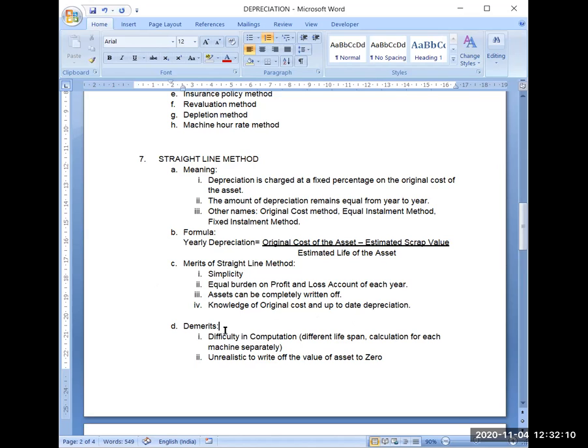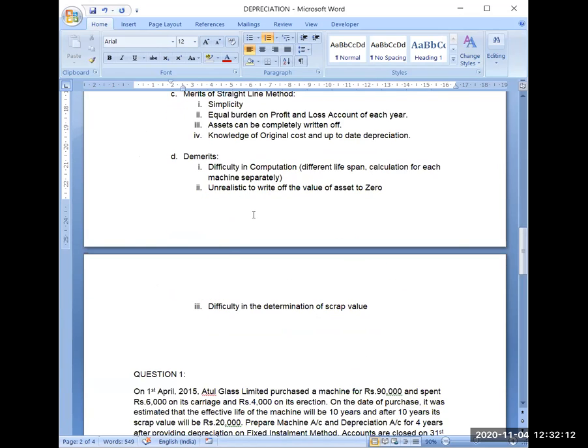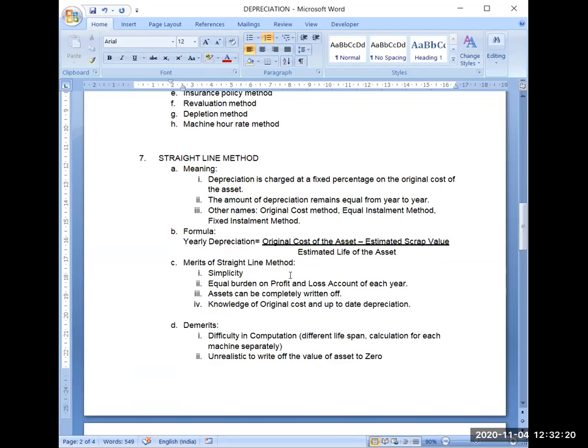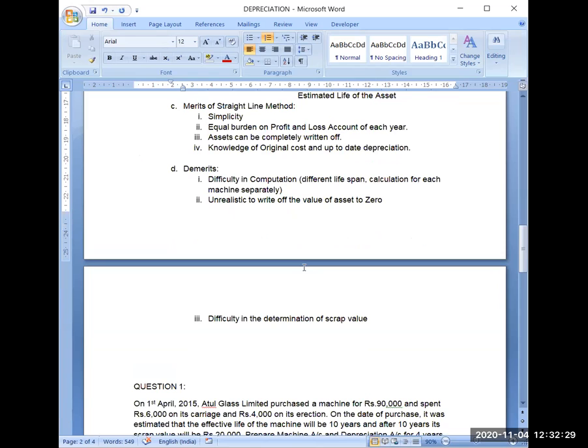Now, what are the demerits of the straight line method? So the first demerit is that there is a difficulty in computation. Why? Because as per the formula you can see, you have to estimate the life of the asset. Now it is a very difficult task to estimate the life of the asset, even for the manufacturer. It is a very complicated task.